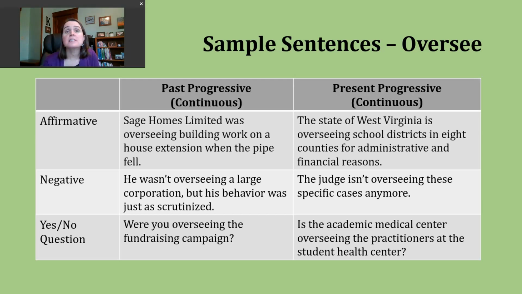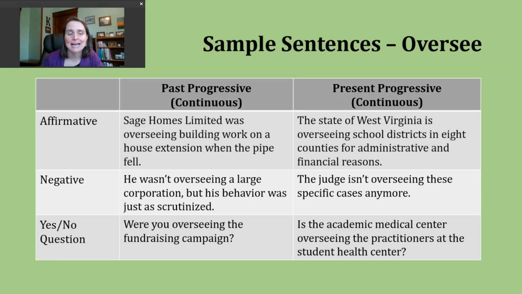You might also notice the contraction being used, so was not would become wasn't, or were not can become weren't. Here's another example. He wasn't overseeing a large corporation, but his behavior was just as scrutinized. So here, maybe we're talking about someone who was not in the process of being responsible for a large company or maybe a large group of staff, but nevertheless, people are closely watching and judging what it is he's doing